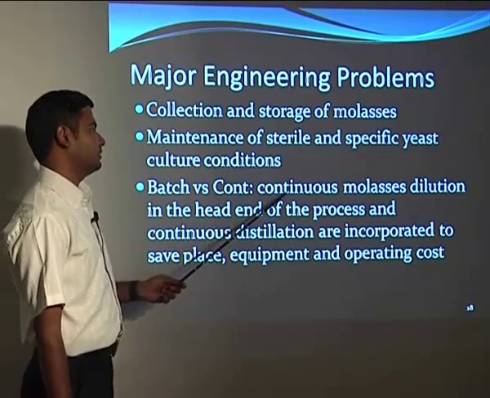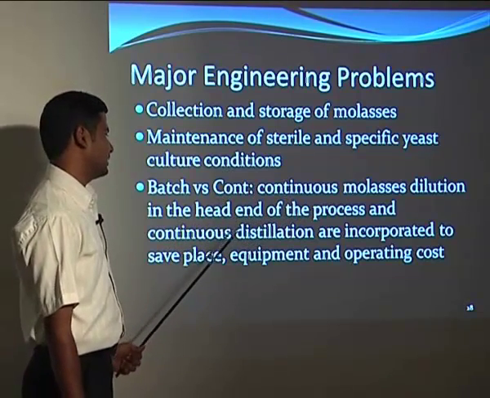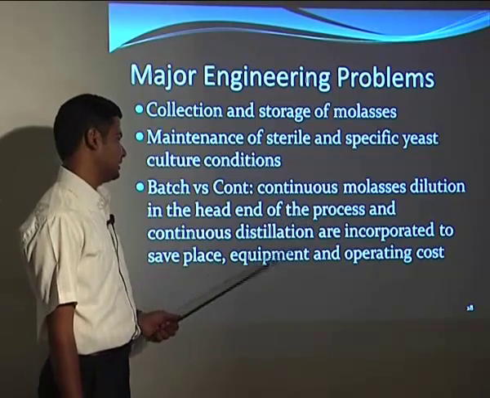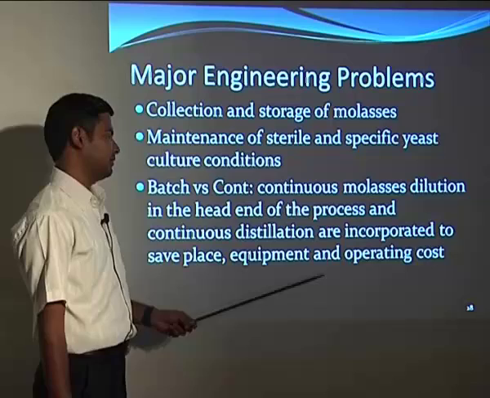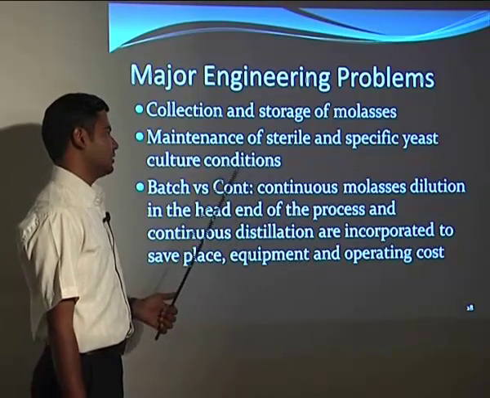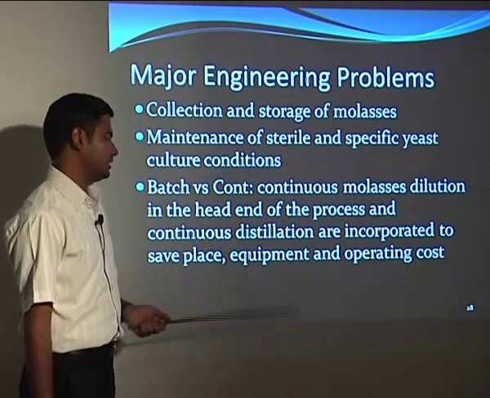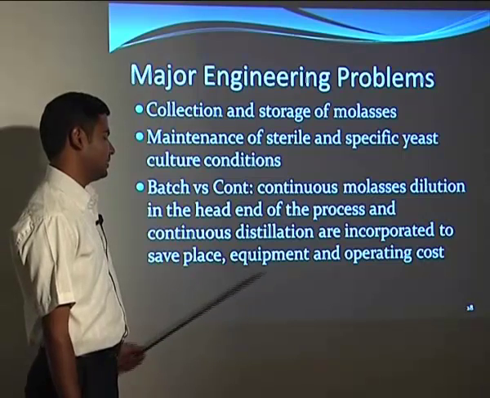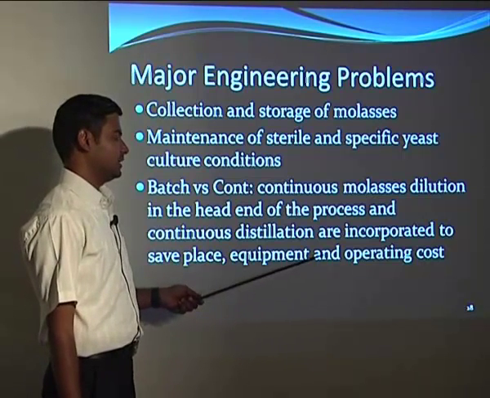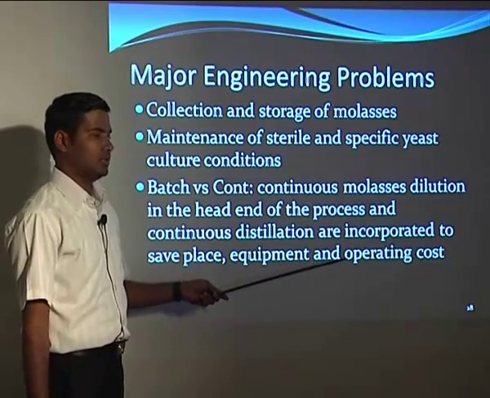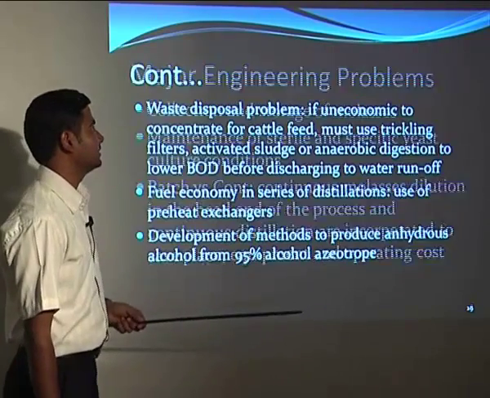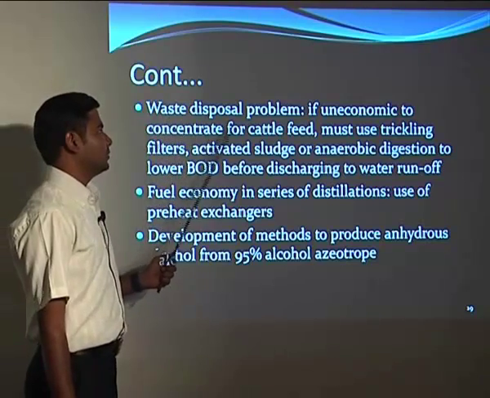Then batch versus continuous. Continuous molasses dilution at the head end of the process and continuous distillation are incorporated to save space, equipment and operating cost. So continuous is better in this case. It will save space, the equipment will be less, and we can have the overall operating cost less. Then the waste disposal problem.